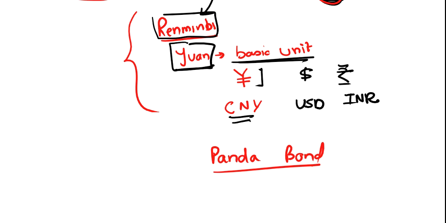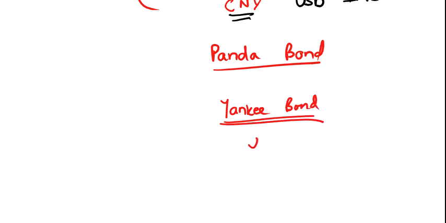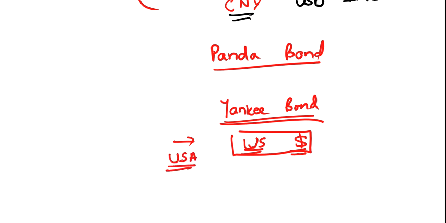Clear? Similarly, we have a Yankee bond. Now what is this Yankee bond? These are the bonds which are traded in the US market, denominated in dollars, but these bonds are issued by firms outside India, sorry, outside the USA. These are firms which are not in the USA, but they are issuing the bond in the USA denominated in US dollars, and are known as the Yankee bond. So these two are examples of foreign bonds.